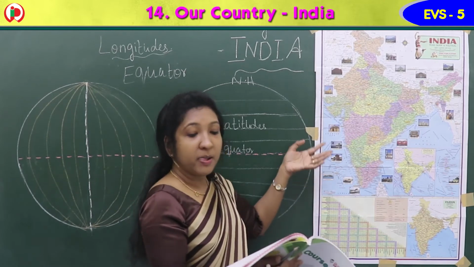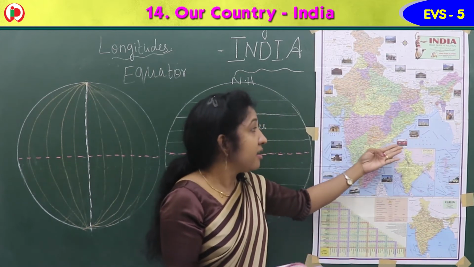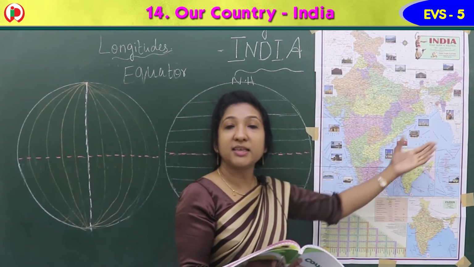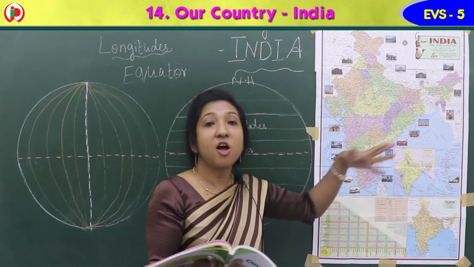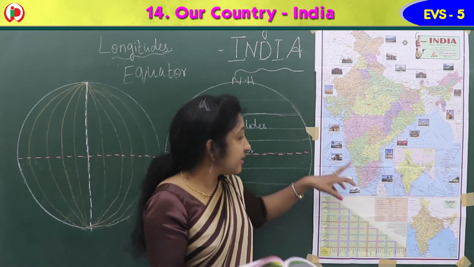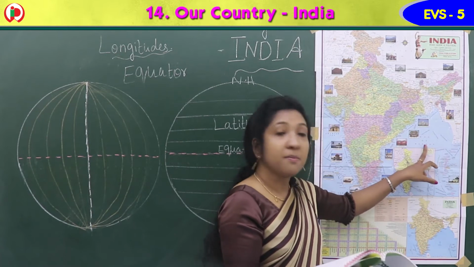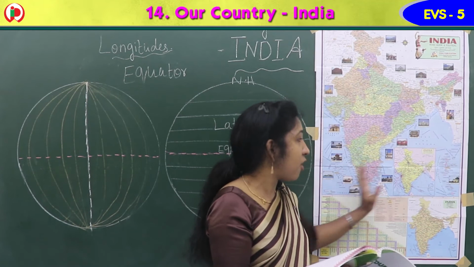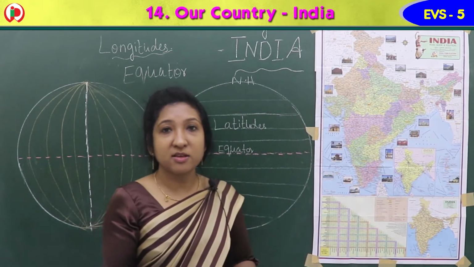Coastal plains are actually, which are the coastal plains? Yes, Bay of Bengal on the east, Arabian Sea on the west, and Indian Ocean on the south. These are the three seas surrounding India. Because of these seas, India has a long coastline, we say. And islands, the main two are Lakshadweep in the Arabian Sea and Andaman and Nicobar Islands in the Bay of Bengal. These are the two groups of islands which form part of India. So these are the physical divisions of India.